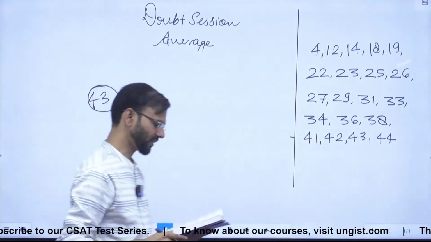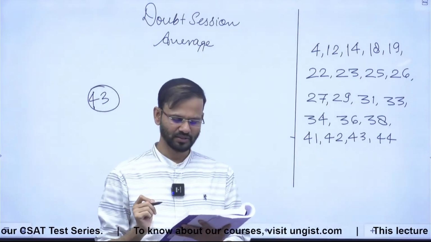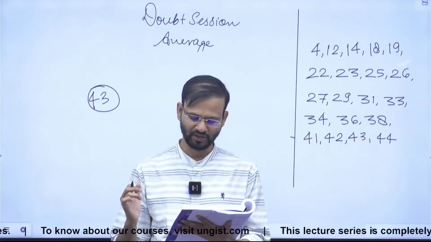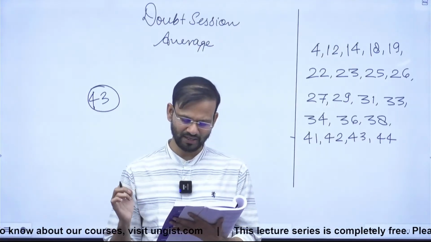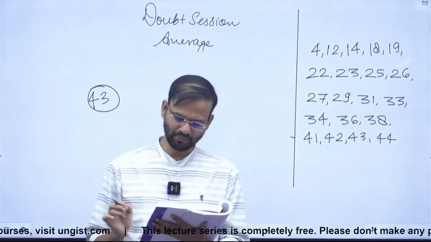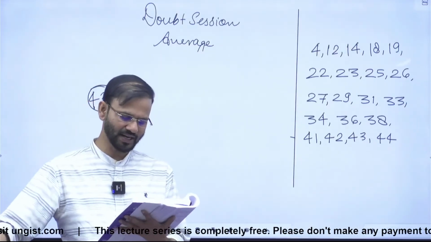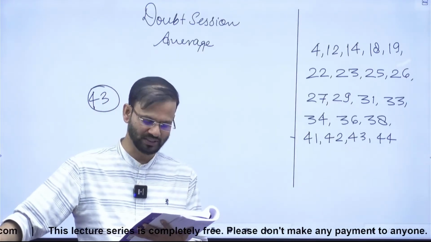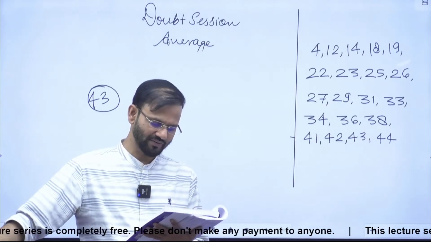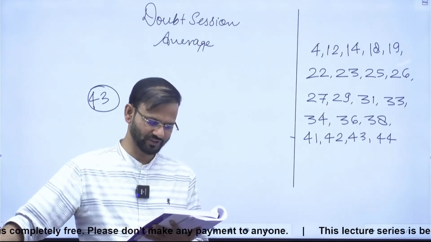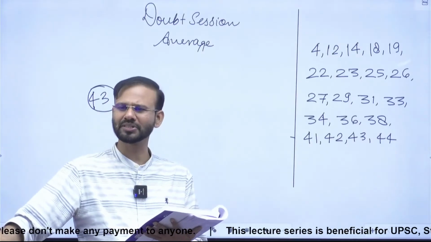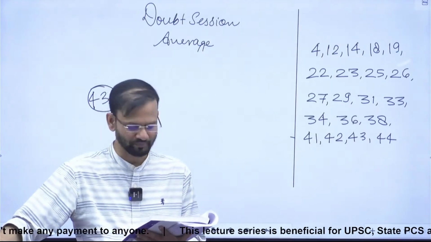All right. Question 43 is saying: in an examination, the average of marks was found to be 50. For deducting marks for computational error, the marks of 100 candidates had to change from 90 to 60 each, and so the average marks came down to 45. The total number of candidates who appeared in the examination? Guys, just while reading the question, I can tell you the answer is 600.